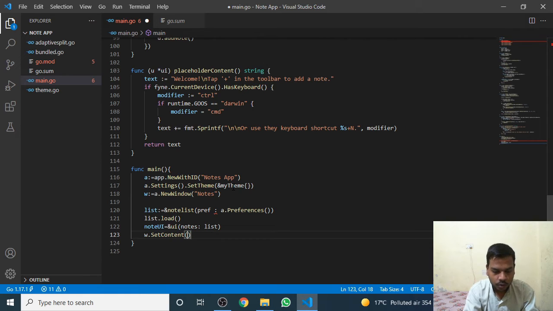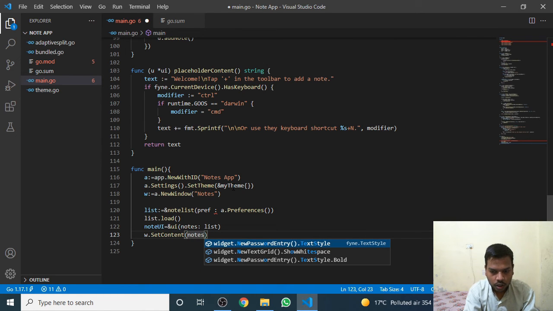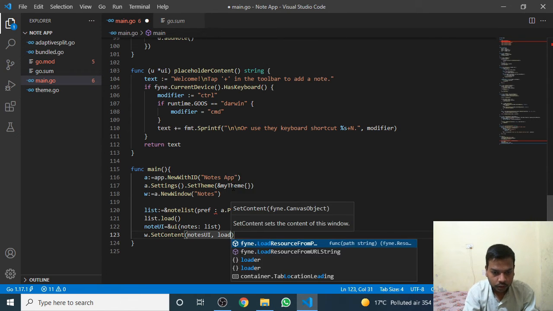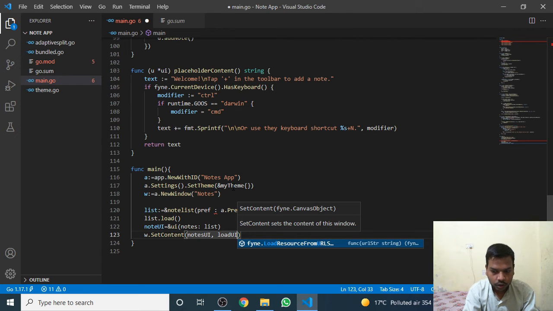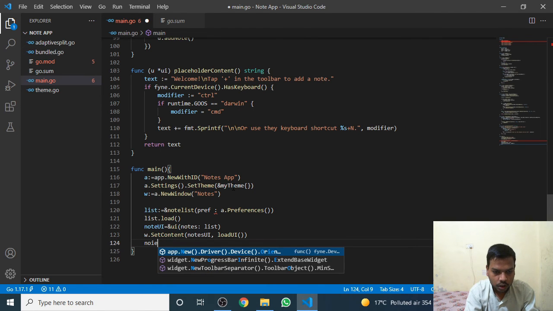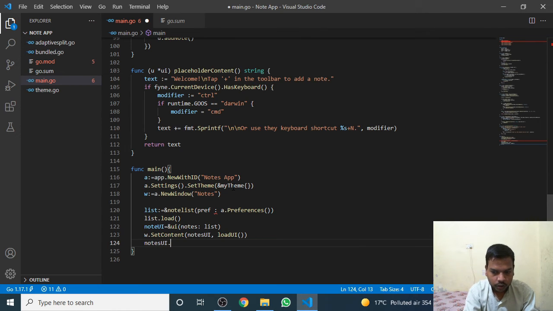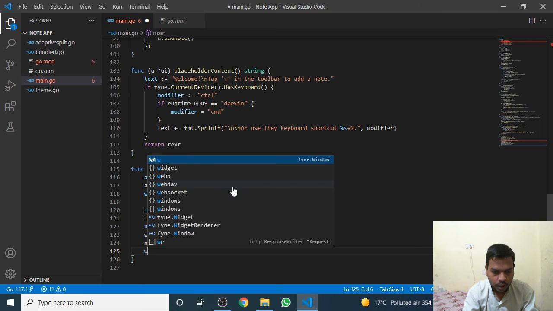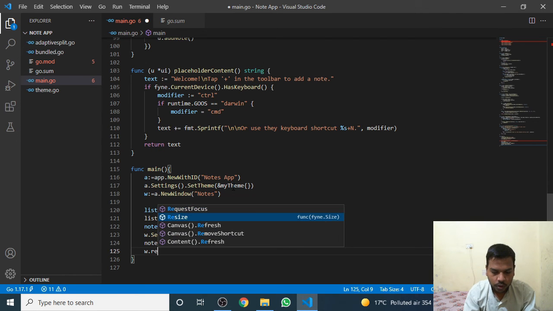Then set the content. Set the content to show nodes UI and load UI, nodes UI dot registered keys, W, and resize the window by using the resize function.